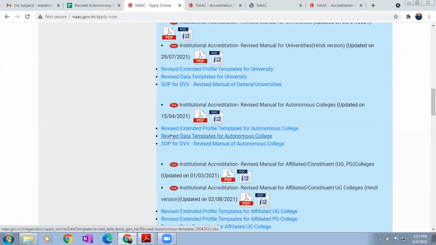We also have to collect, prepare and maintain the data in this format only. Don't follow your own format. Why? Because NAAC has provided all the standard templates, we simply have to follow them and collect and maintain all the records accordingly. Then there is the standard operating procedure for DVV, that is for quantitative metrics. For qualitative metrics, there is no DVV.